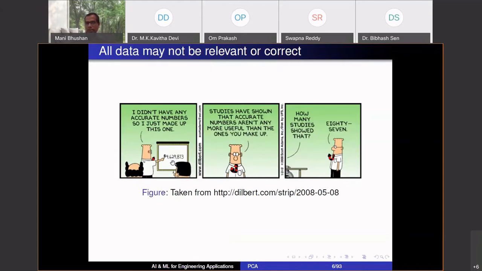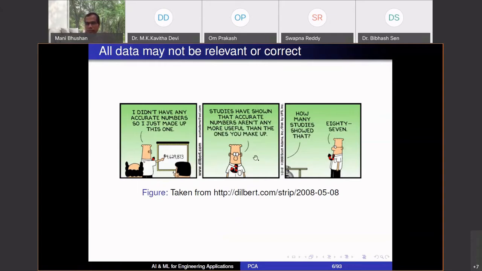This person has put some number on the board, saying I didn't have any accurate numbers, so I just made up this one. He's written some number randomly, and he's saying studies have shown that accurate numbers aren't any more useful than the ones you make up. And then the person asks, how many studies have shown that? Again, he's giving a garbage answer of 87. Anything you ask him, he is just throwing a number from the top of his head.